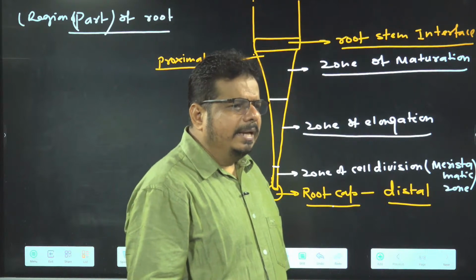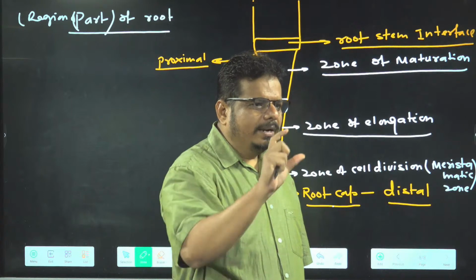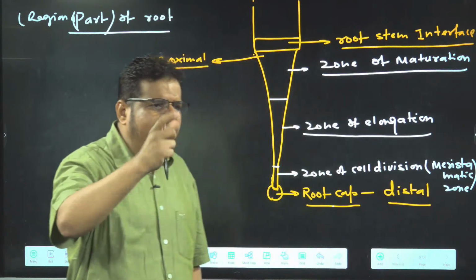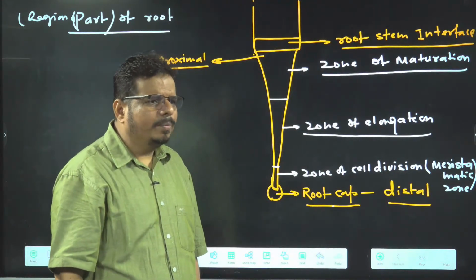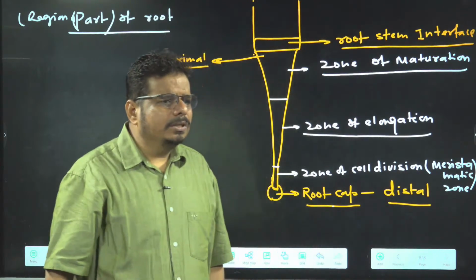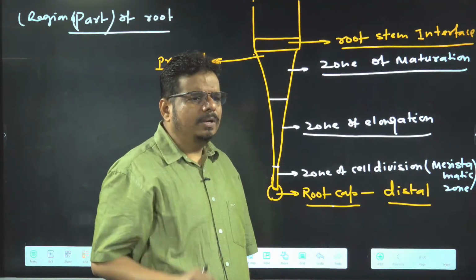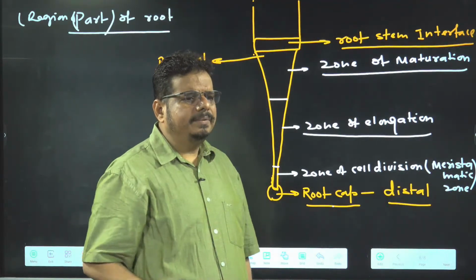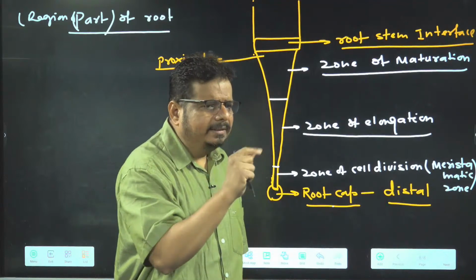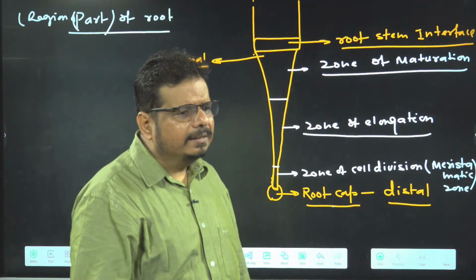If they are asking proximal to distal, and you are confused about proximal and distal, there is a scope of making the answer wrong. Proximal to distal, you will start from zone of maturation, zone of elongation, zone of cell division or meristematic zone, and in the last you will write root cap. Is it clear?